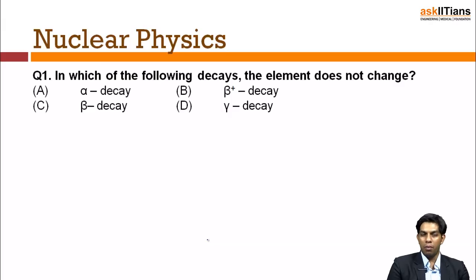Let's do some problems based on nuclear physics. In which of the following decays does the element not change? Alpha decay, beta plus, beta decay, or gamma decay. So, I think we know that beta decay is just the conversion of a neutron to a proton and an electron.